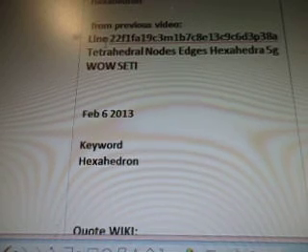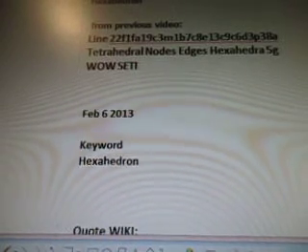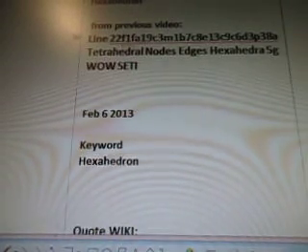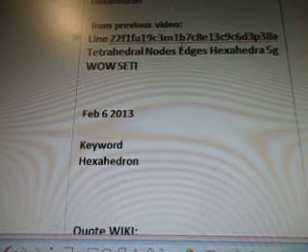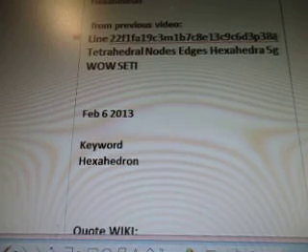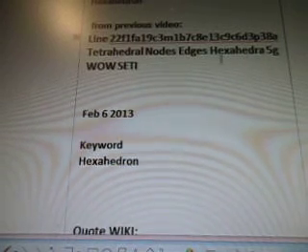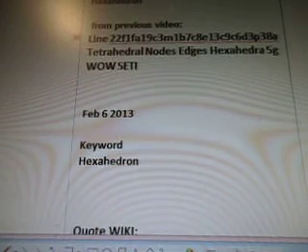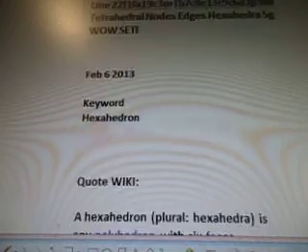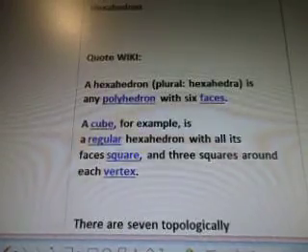From a previous video was line 22, which was just the last one we just did. Line 22f1fa19c3m, 1b7c8e13c9c6d3p38a. I believe I just created a formula on that one too. Tetrahedral nodes, edges, hexahedra, 5G Wow Seti. So, February 6th I was working on this.